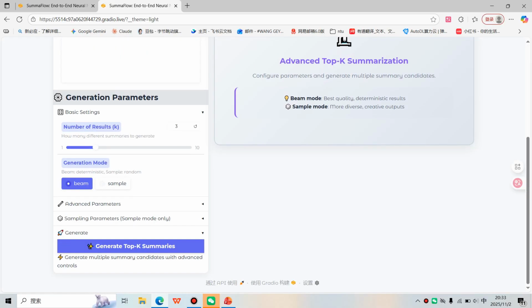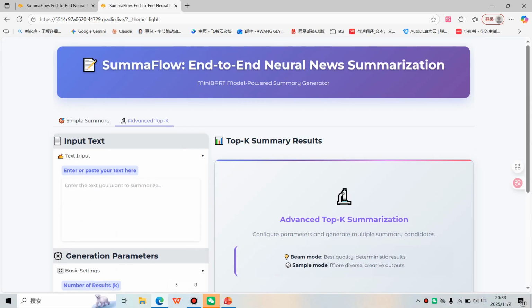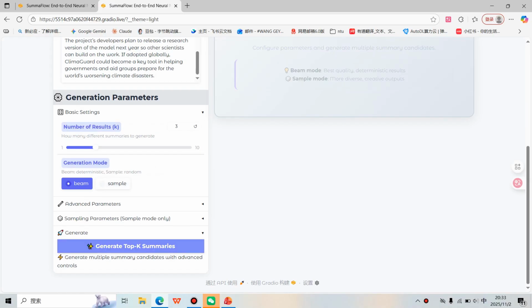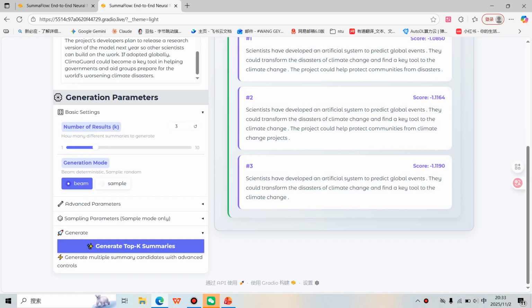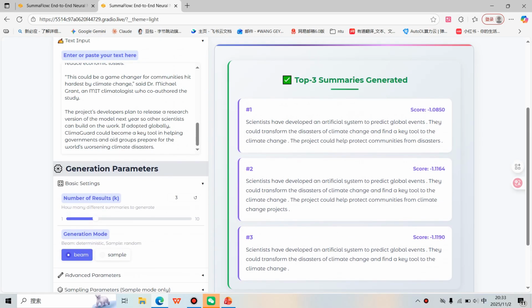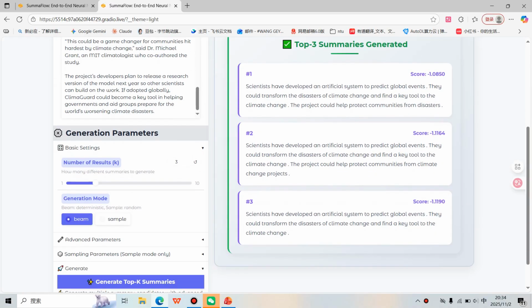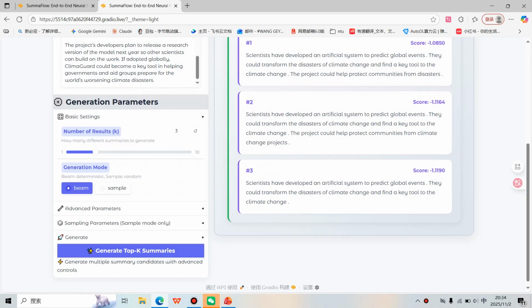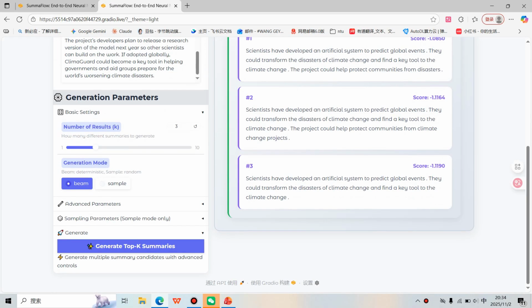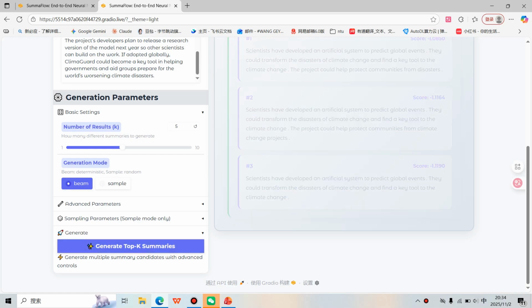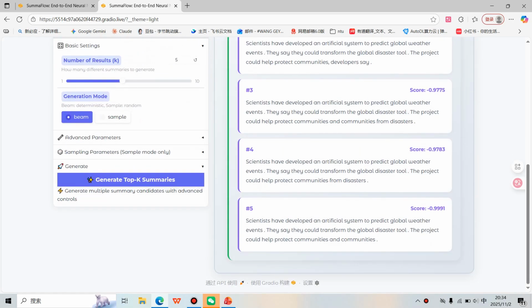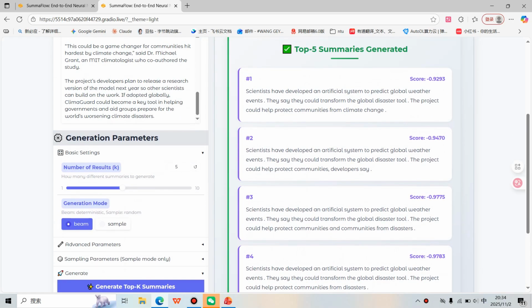We can have a beam search mode. You click generate, and it gives us the top-K summaries, generated based on the score from high to low. If we set K to 3, 4, or 5 and click generate, it will now give us the 5 best results.